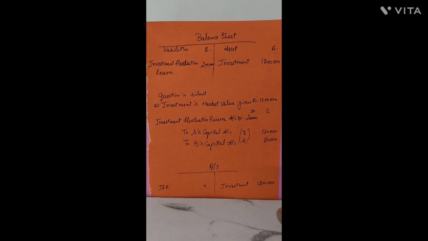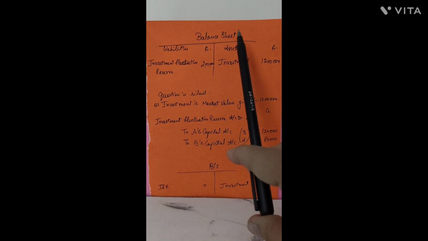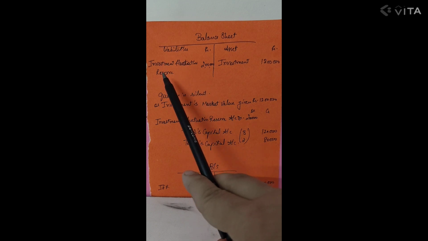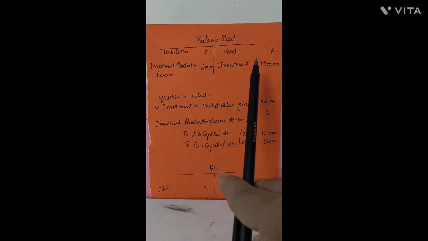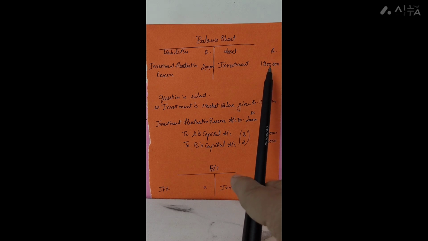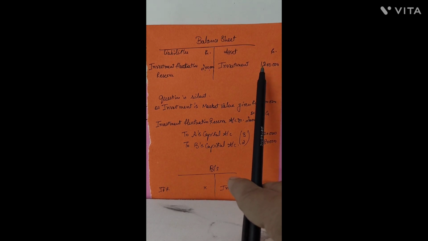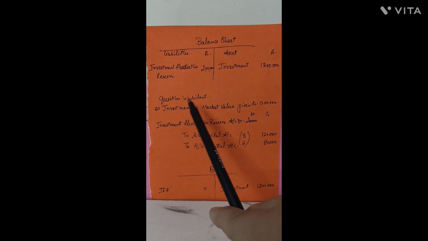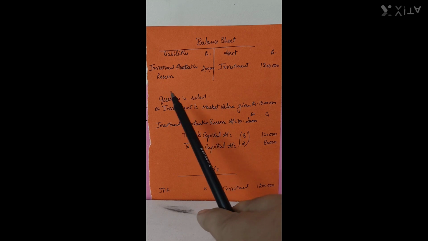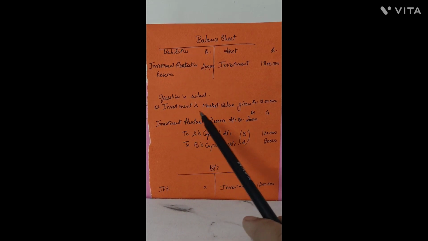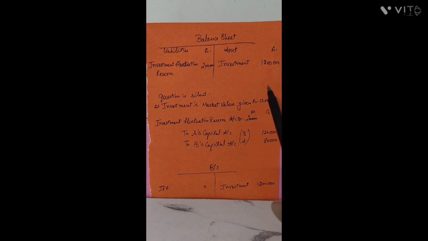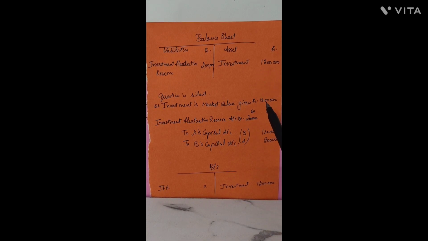What's written in the flashcard? We have a situation in the balance sheet. Investment fluctuation reserve is shown on the liability side with rupees 2 lakh, and investments are shown on the asset side with rupees 12 lakh. The situation is, if the question is silent, the question has given nothing about IFR usage, or if the investment's market value is given same as in the balance sheet, that is 12 lakh here and 12 lakh here, there is no change given.